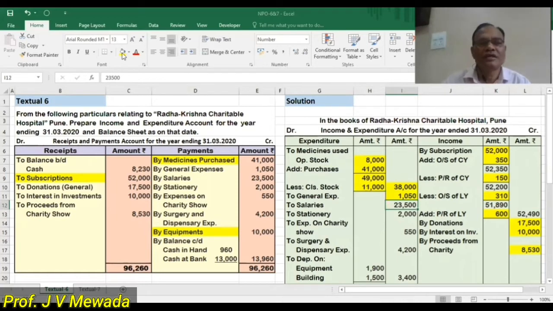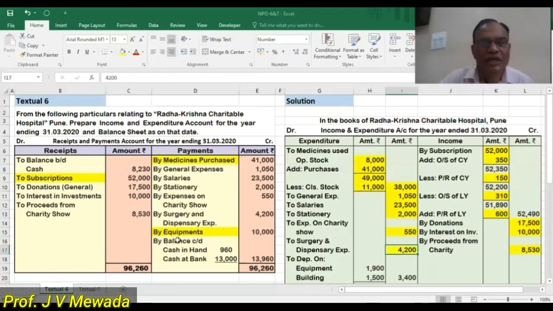23,500, so salaries we are showing. Then we have stationery 2,000. So stationery is our expense. Then expense of charity show 550, so 550 we are showing on the expense side. Then we have surgical and dispensary expense 4,200, so that also we are showing, 4,200.